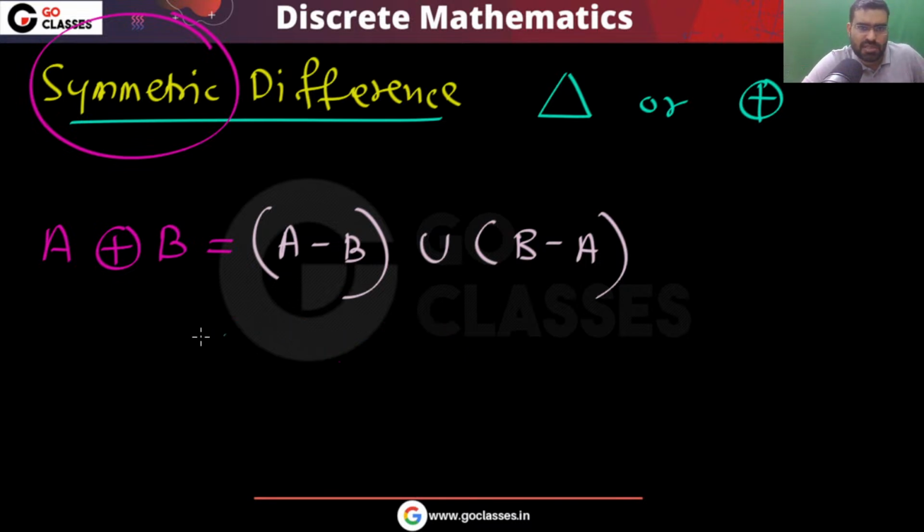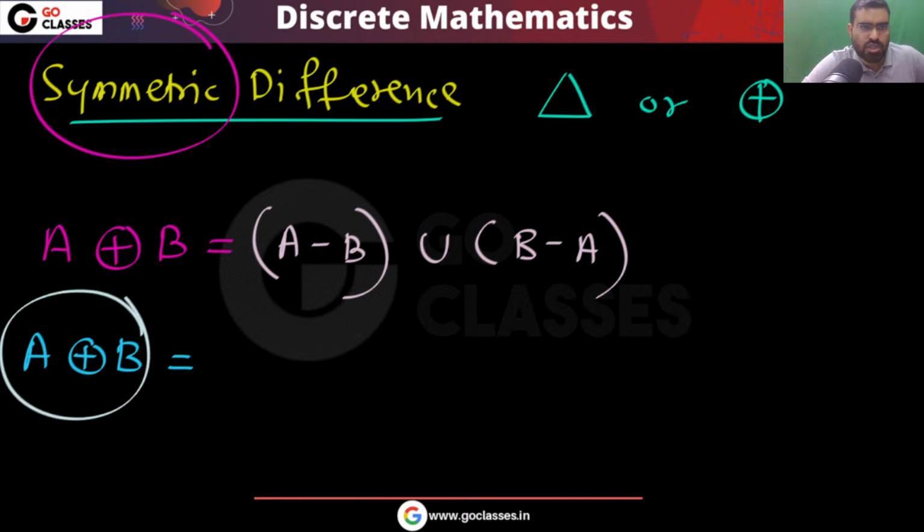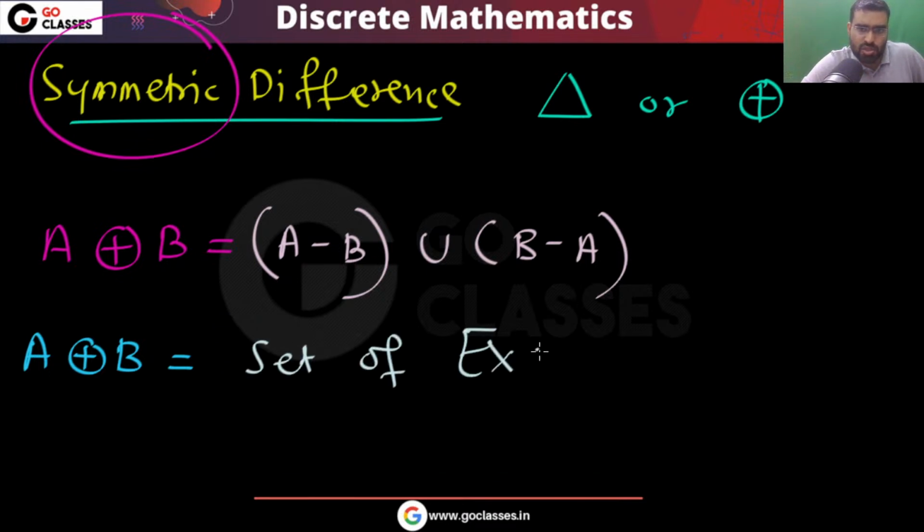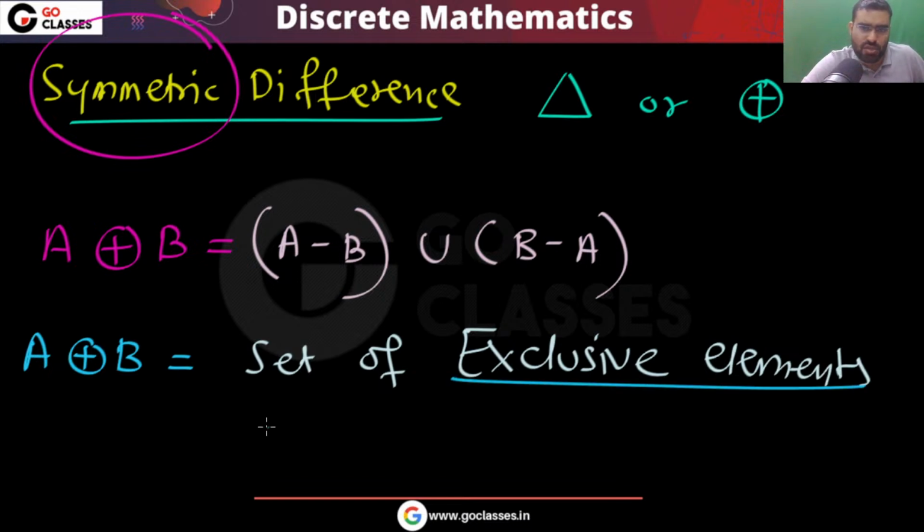Now, very easily you can find this. Let me tell you, this definition will not help you much. What is symmetric difference? The best definition is this: the set of exclusive elements of A comma B. That is the reason you can also call it exclusive OR.